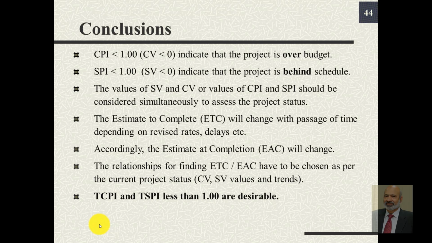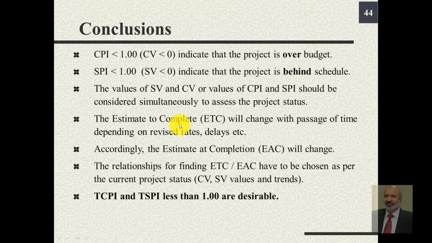If the SPI value is less than 1, meaning the schedule variance is negative, it indicates that the project is behind schedule. The values of schedule variance and cost variance, or values of CPI and SPI, or correspondingly the TCPI and TSPI values, should be considered simultaneously to assess the project status.